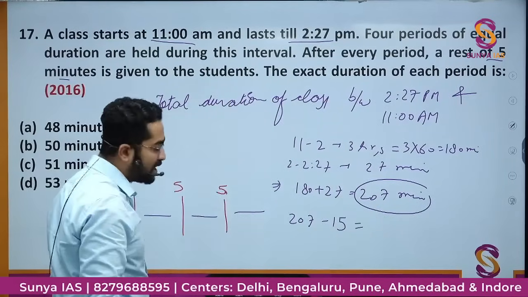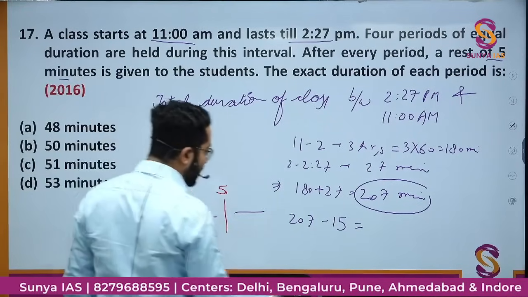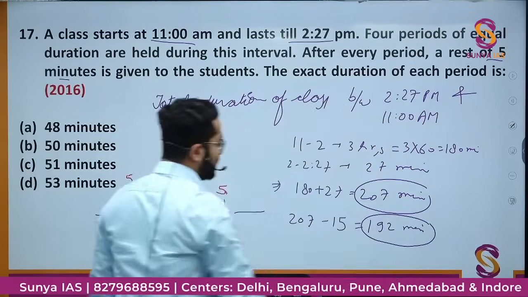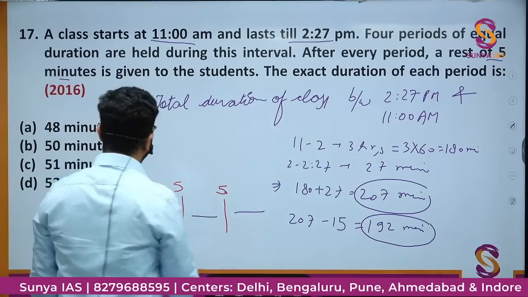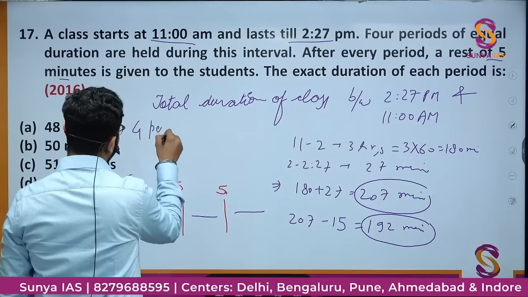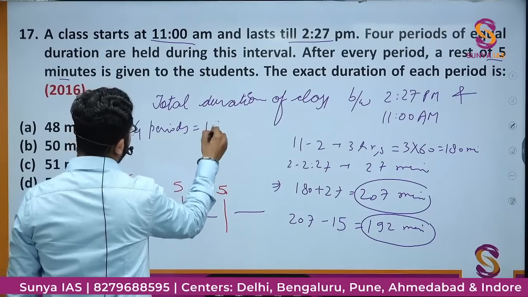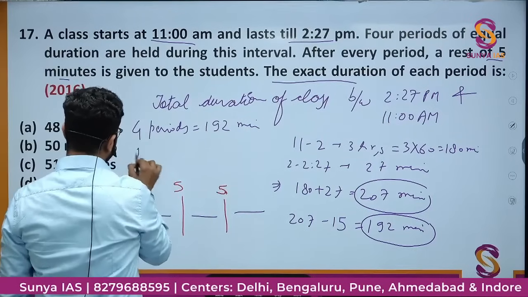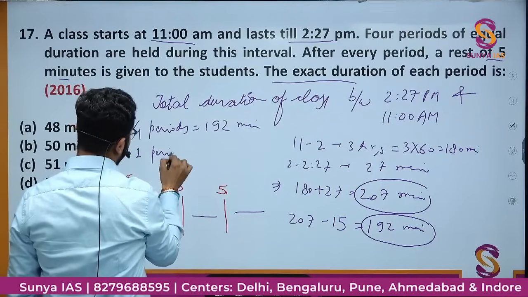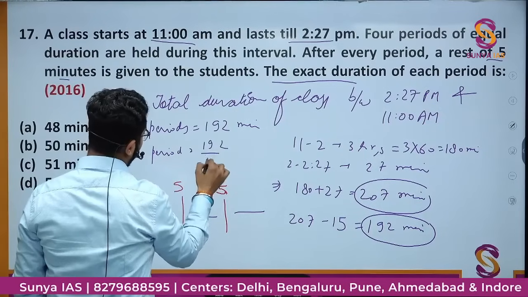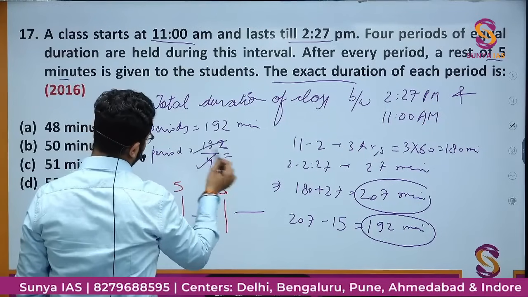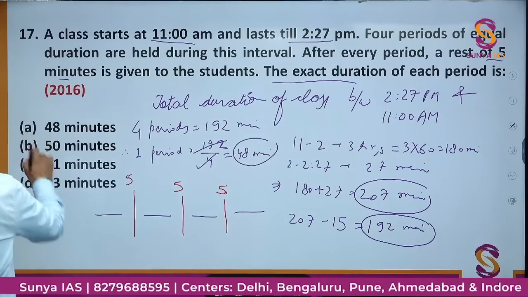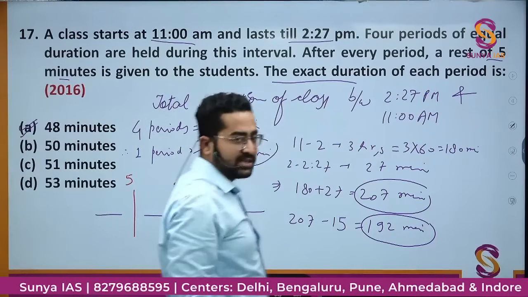So the total duration of the periods would be 192 minutes. This 192 minutes will be the duration of 4 periods. So the duration of one period will be 192 by 4, that would be 48 minutes. Is it in the options? Yes, option A, 48 minutes is the correct option.